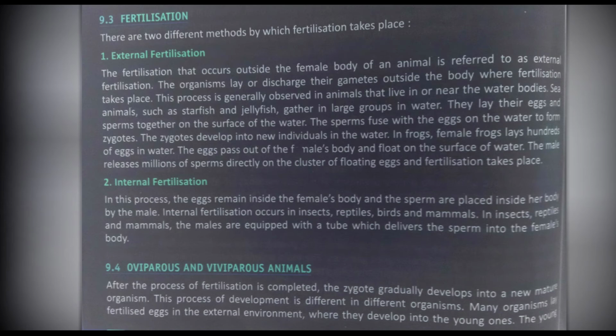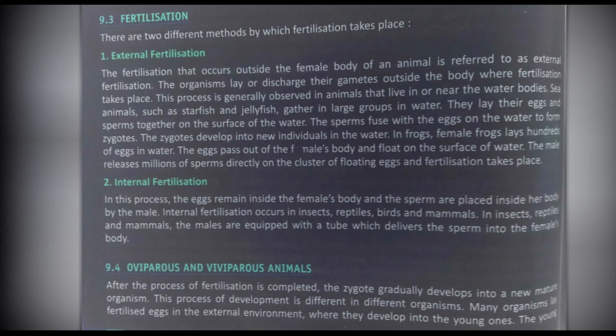The fertilization that occurs outside the female body of an animal is referred to as external fertilization. The organisms lay or discharge their gametes outside the body where fertilization takes place. This process is generally observed in animals that live in or near the water bodies.